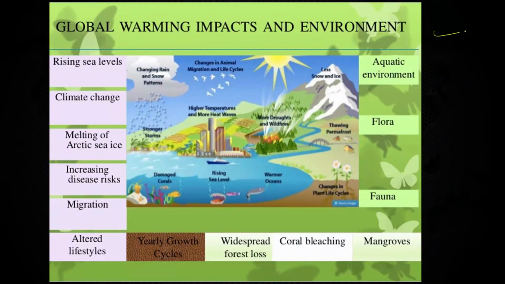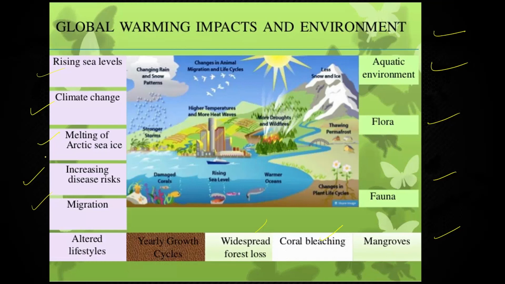Global warming and its impact: it has an impact on the aquatic environment, flora, fauna, mangroves, coral is bleached out, forest loss is there, migration is there, increasing disease risk is there. We have seen recently melting of the Arctic Ocean, change in the climate, rising sea level. So there are many things which are directly and indirectly attached to geography. ठीक है ना. So those features you will have to understand, means connections, how those are being connected. Those are the scope of the UPSC examination.